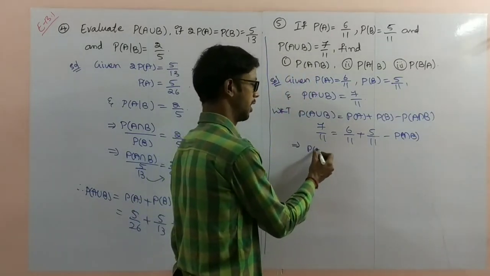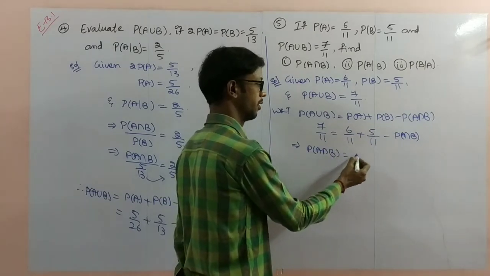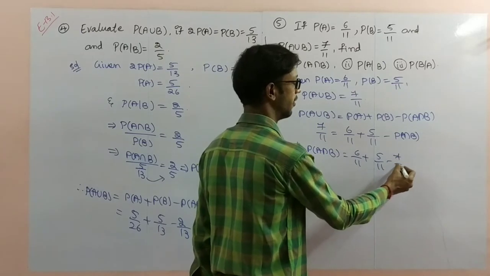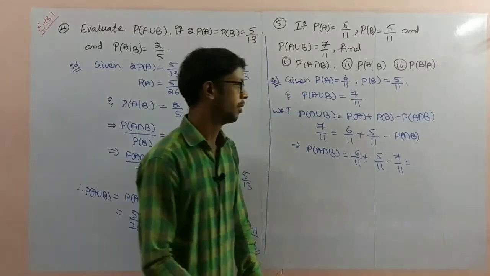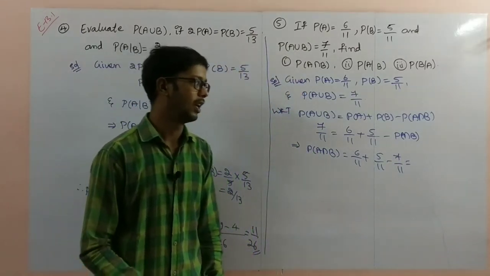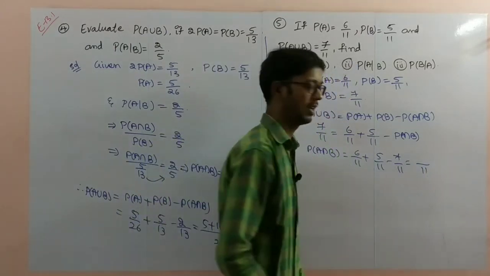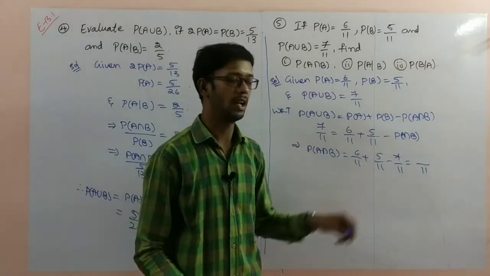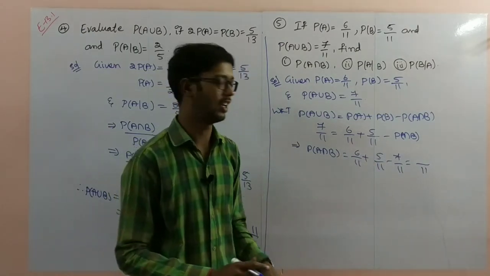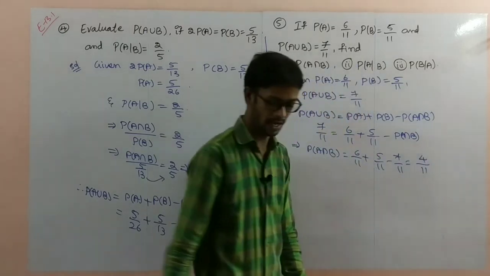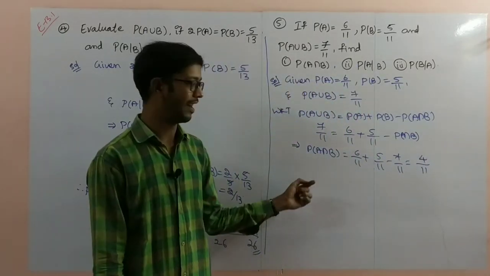P of A intersection B is equal to 6 by 11 plus 5 by 11 minus 7 by 11. If we take the LCM here, LCM is 11. 5 plus 6 is 11, minus 7 is 4 by 11. 4 by 11 you will get.